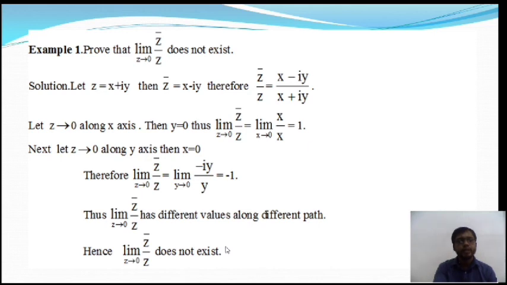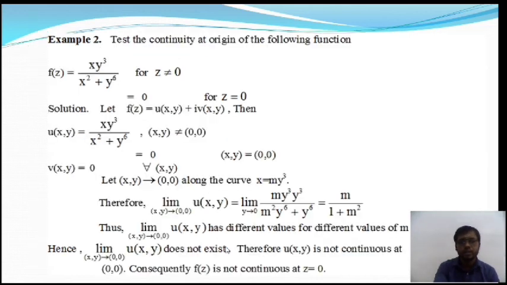So next I will take one more example for discussion on continuity. Okay, so here is the example on continuity. Test the continuity of the following function: f of z is equal to xy to the power 3 by x square plus y to the power 6, when z is not equal to 0, that is x comma y is not equal to 0 comma 0, and f of z is equal to 0 when z is equal to 0, that is x comma y at the point 0 comma 0.